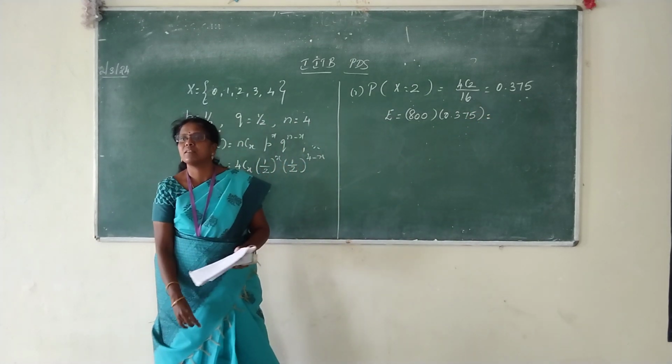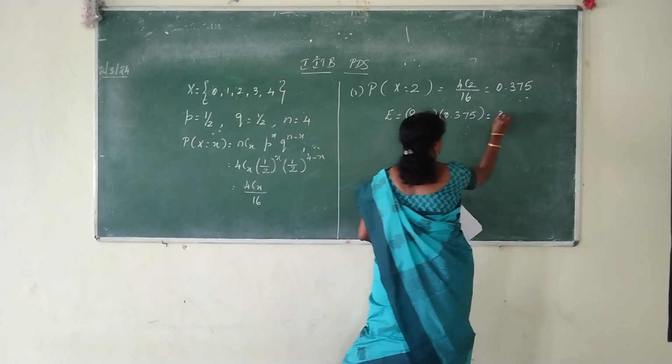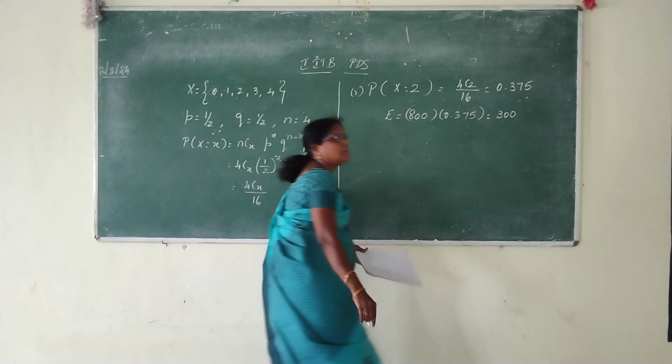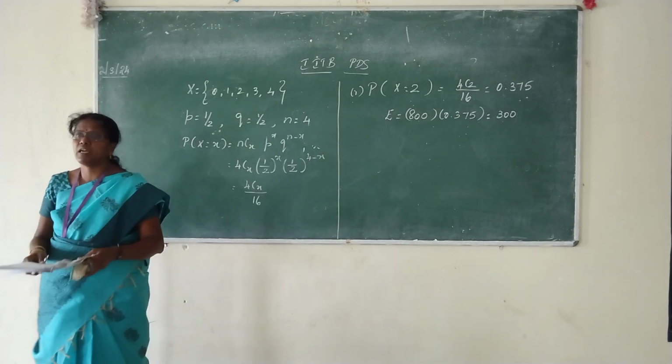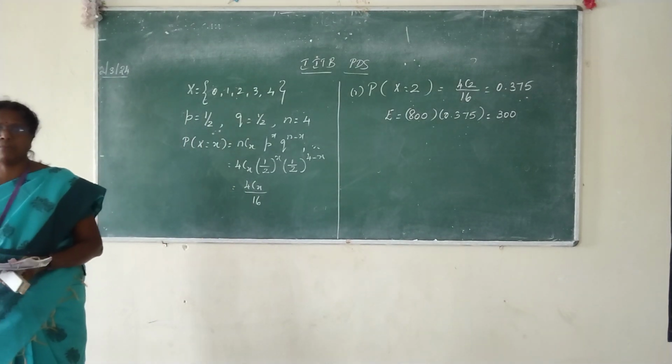Answer clear. Understood? We calculate for one family, based on that one we write for the overall number of families.